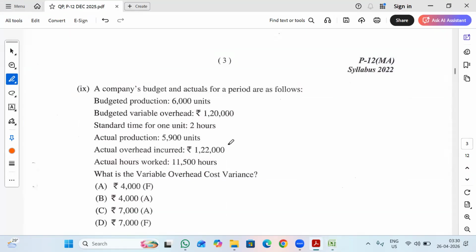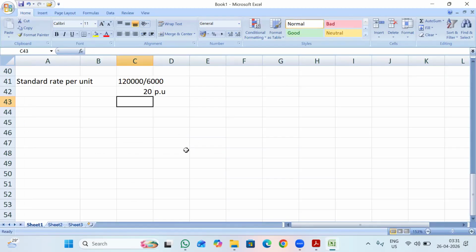Now, how many units have I produced? Here I am producing 5,900 units. So that means the recovered overhead is 5,900 into 20, that means 1,18,000 I am recovering.